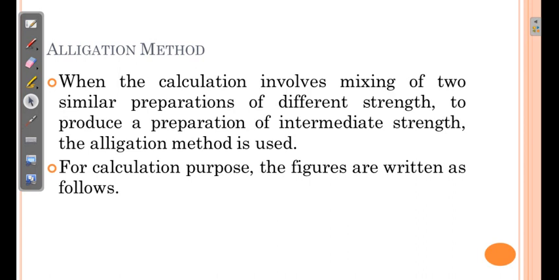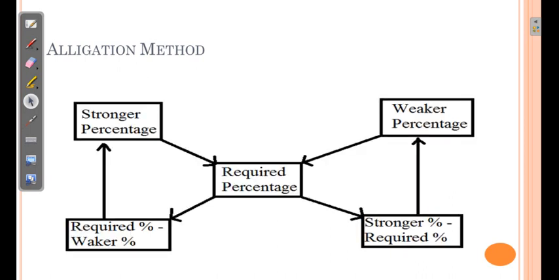For calculation purposes, the data are organized like this. You can write it in both ways, stronger solution and weaker solution over here. Sometimes in some books you may find that the stronger solution is placed here, the weaker solution is placed over here, and the required concentration is placed over here. This method is also true.